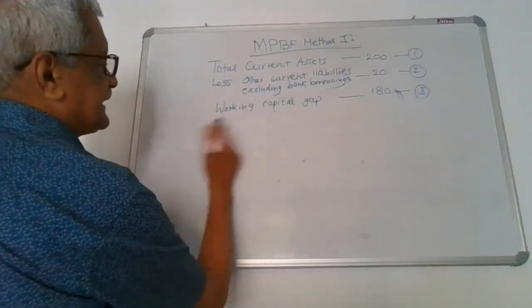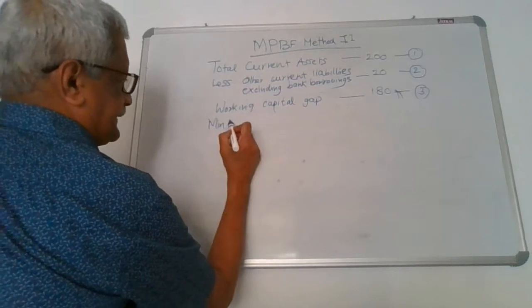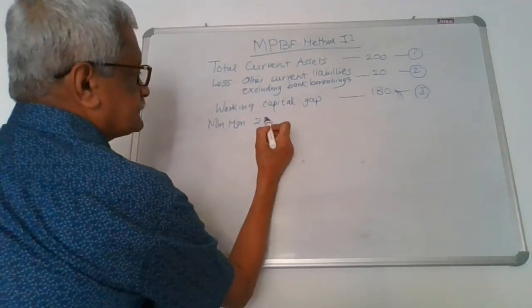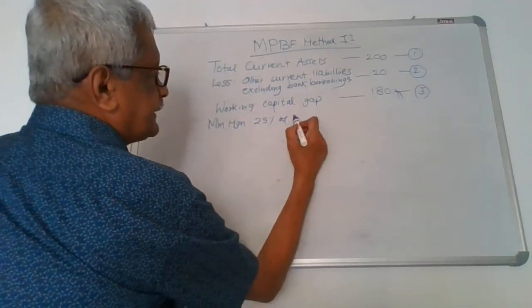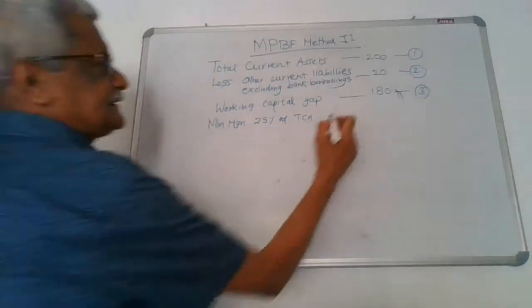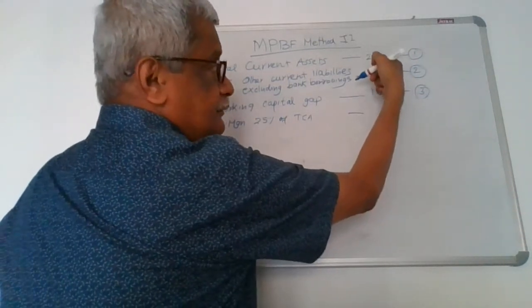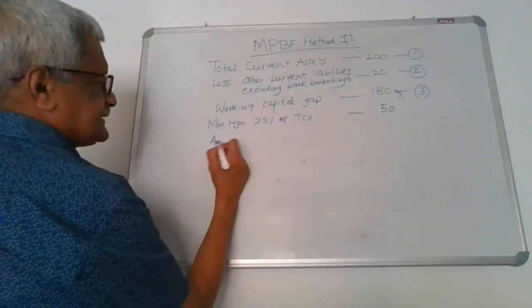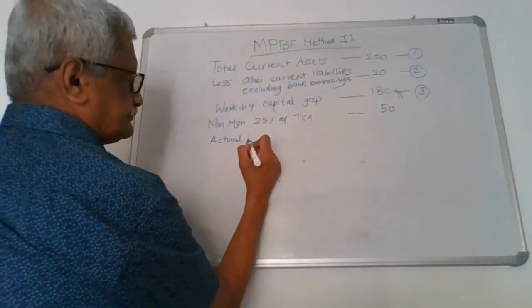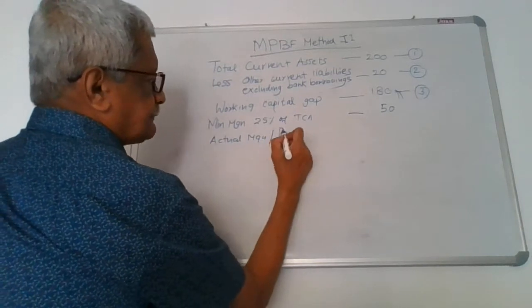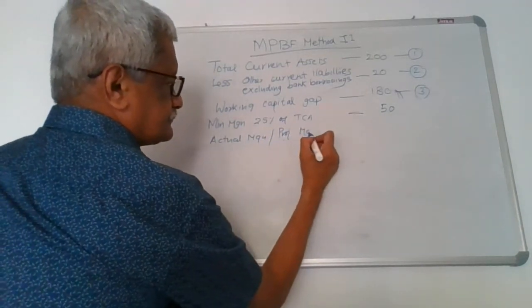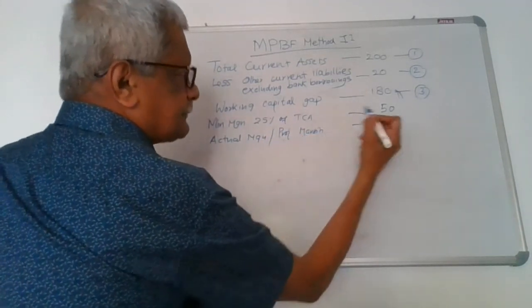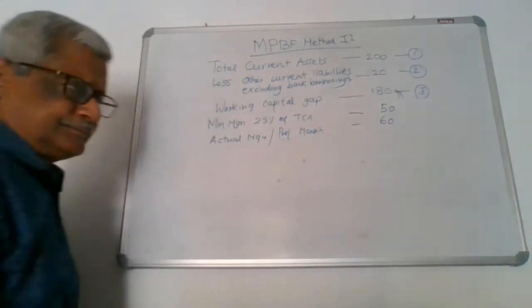Now here in this case, the minimum margin to be brought in is 25% of the total current assets, which means it is 25% of this, that comes to 50. Now let us see the actual margin or the projected margin. Suppose he is ready to bring in 60.